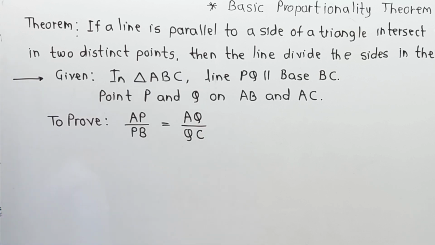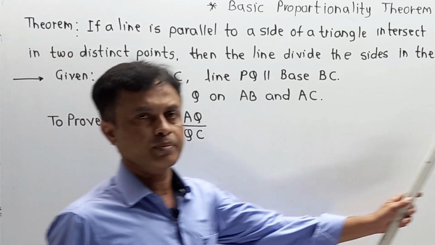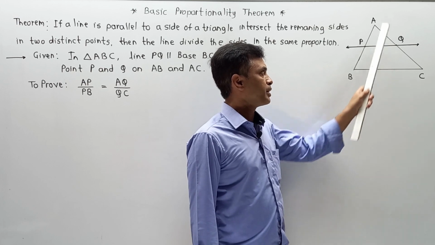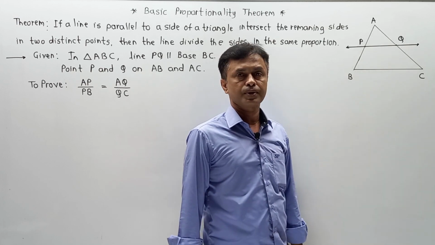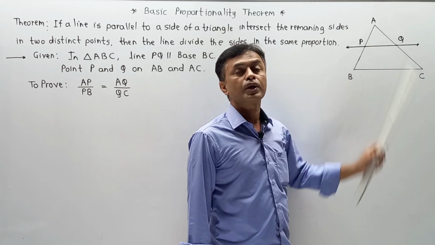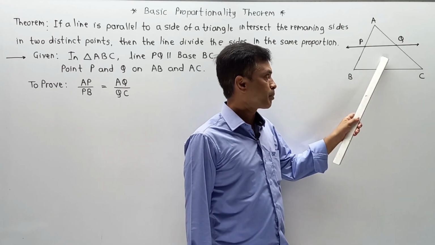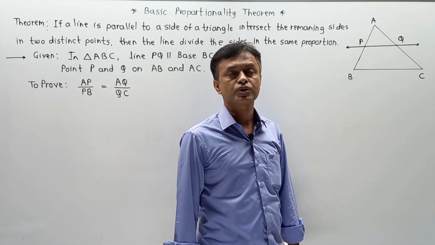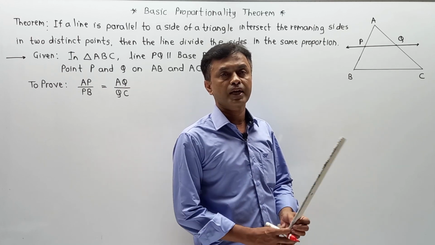Here, after this part, we are going to make some modification. What is exactly that part? Please pay attention. As I want to prove that AP upon PB is equal to AQ upon QC, for comparison, APQ, one upper triangle is over there, but for base there is no triangle. So converting that diagram into some construction or modification so that we can have a part.